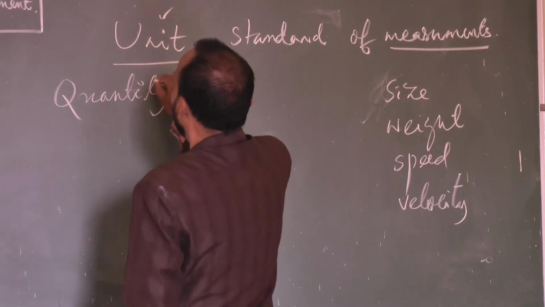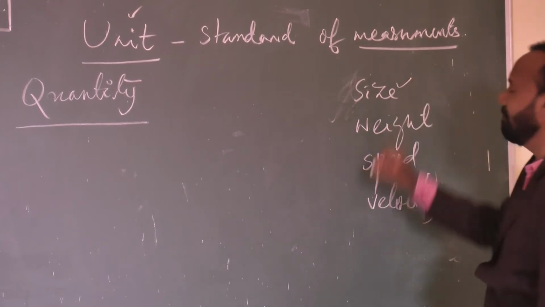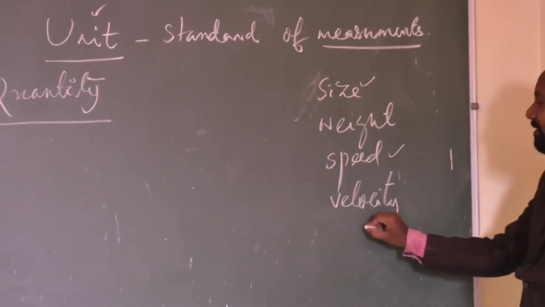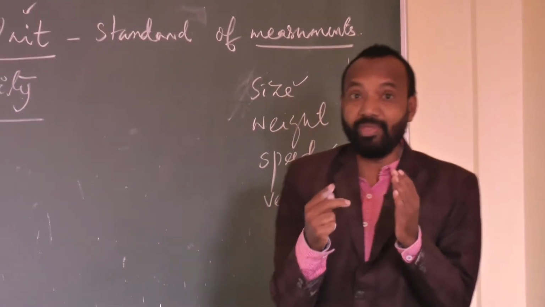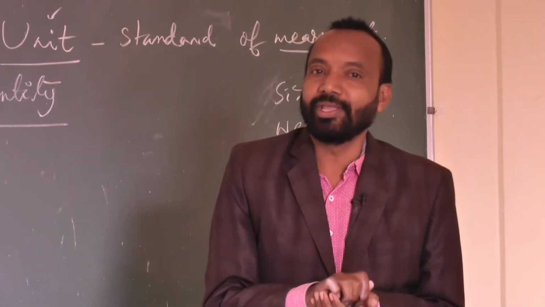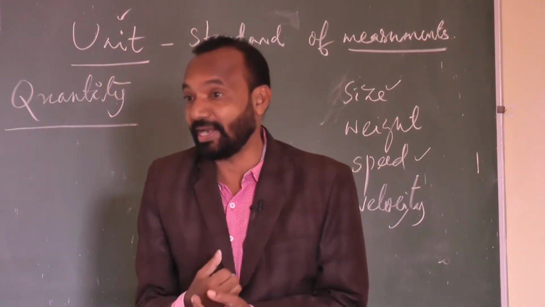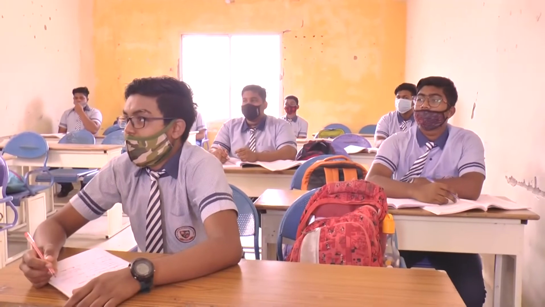Quantity means what? Anything which can be measured. Maybe the size of the body, weight, speed, velocity, work done by the body, energy produced by the body, heat liberated from the body, radiation liberated from the solar spectrum. So all things can be measured.